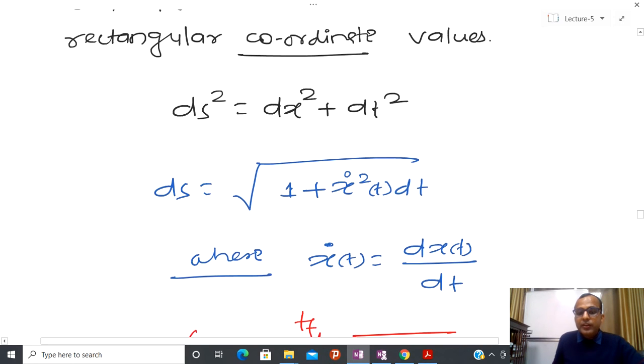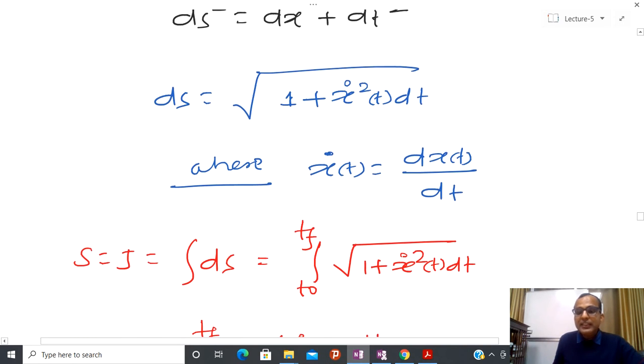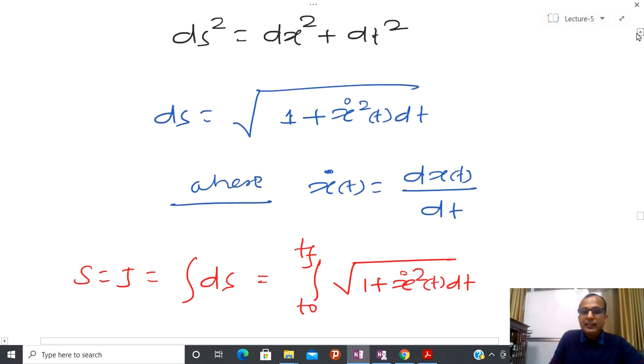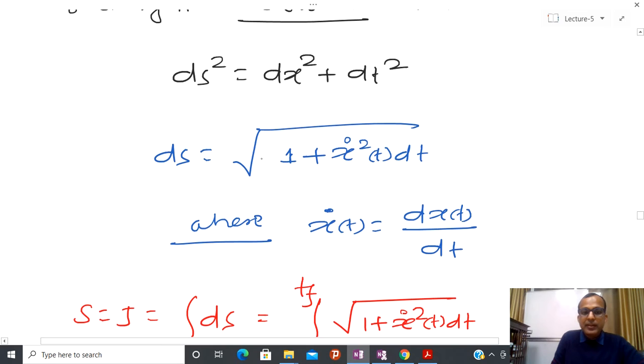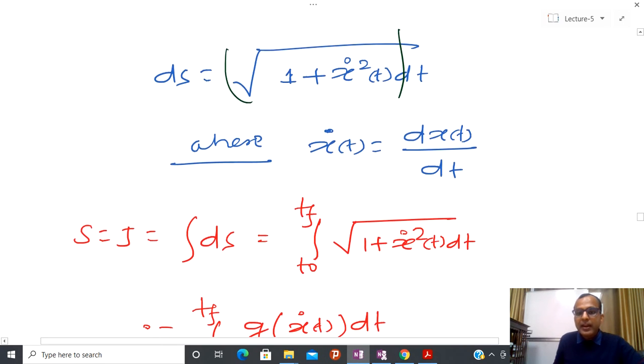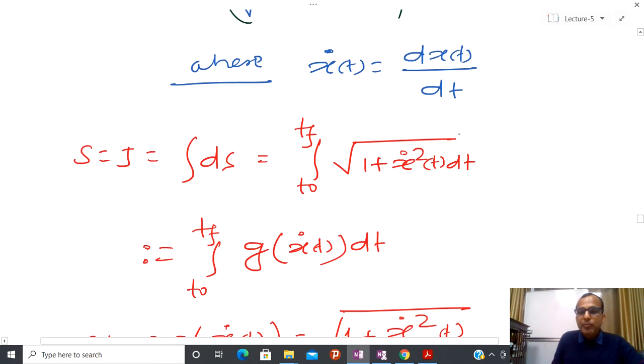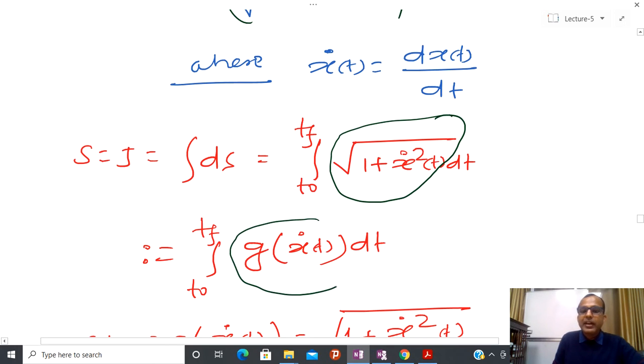So now you try to see what I am going to write here. It is better to write dx equal to this particular expression, and dt is outside of it. And after that, I am able to formulate this. So please consider this as one thing, and I have defined this as some kind of functional or performance measure.